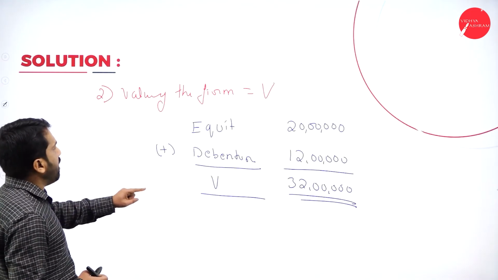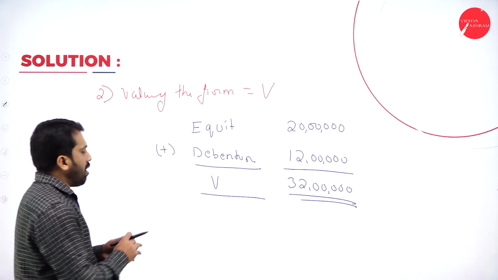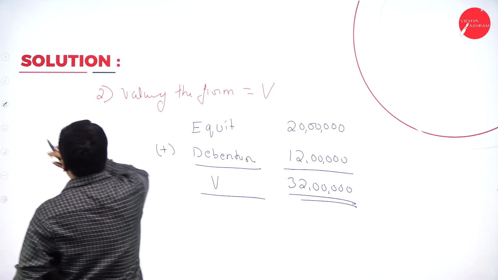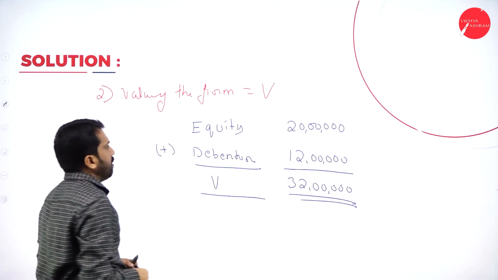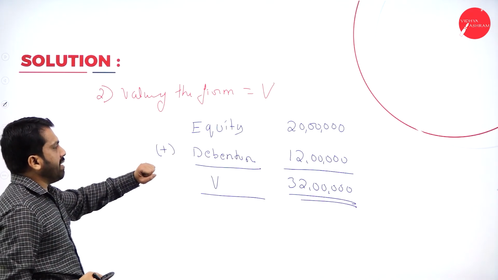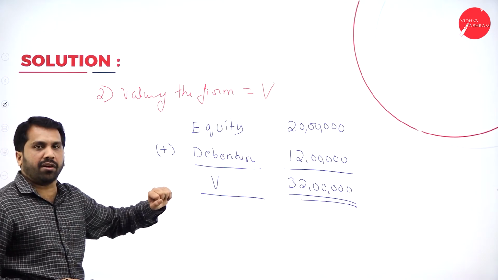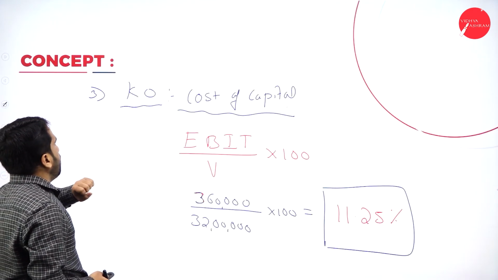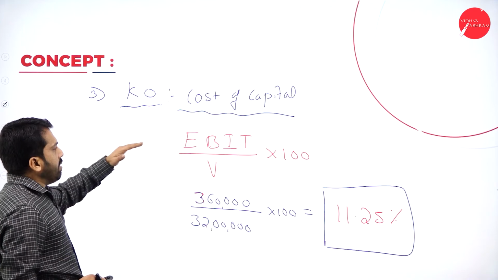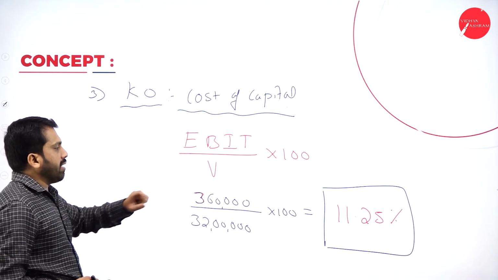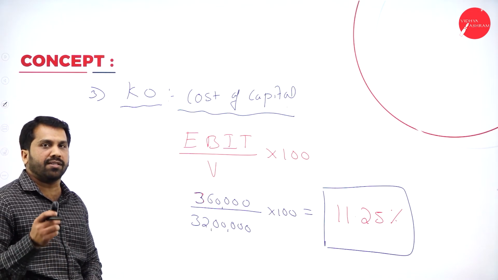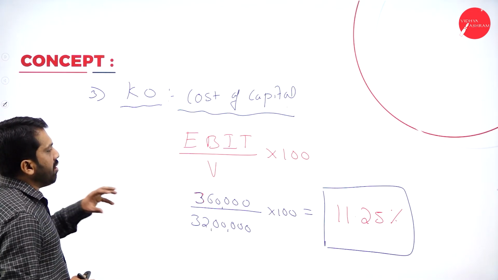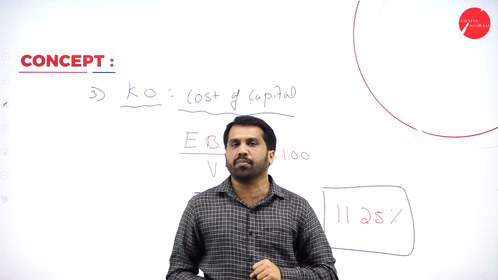For value of the firm: equity plus debenture. For cost of capital: EBIT divided by V gives 11.25. Any doubt? Hope there is no doubt. So we're done with the calculation of the NI approach.